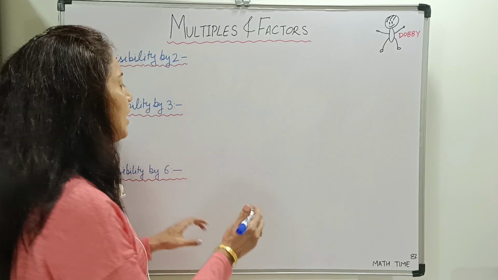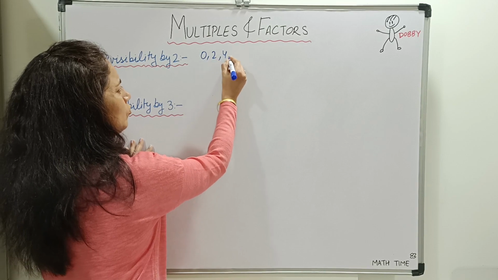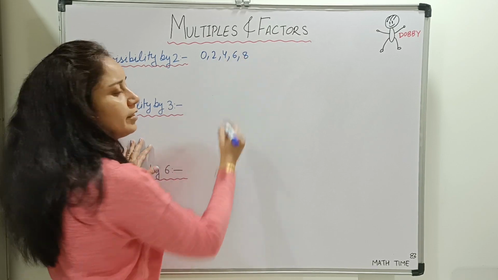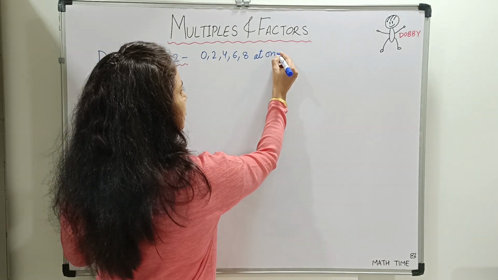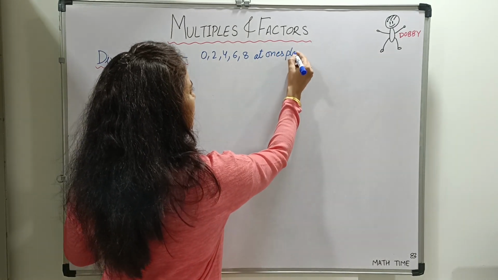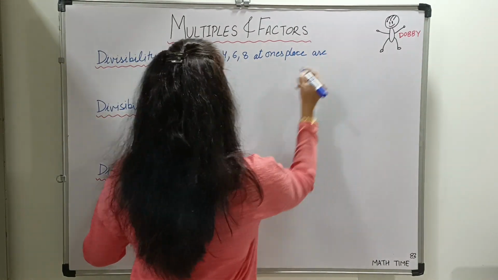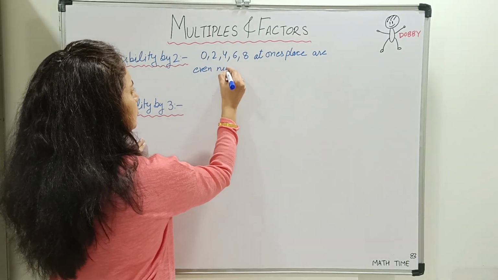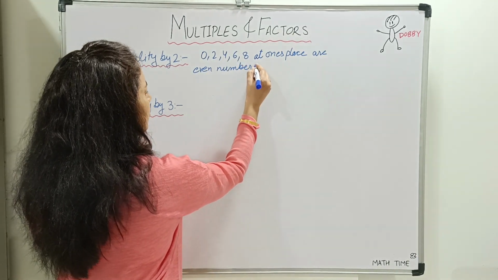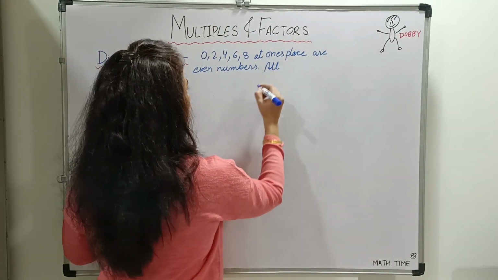The numbers which end with 0, 2, 4, 6, 8 at ones place are called even numbers. All even numbers are divisible by 2.